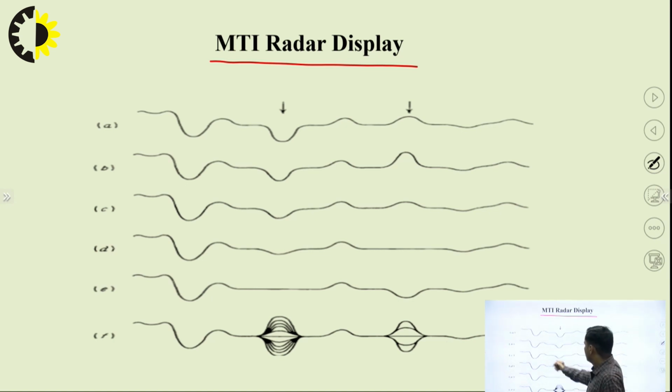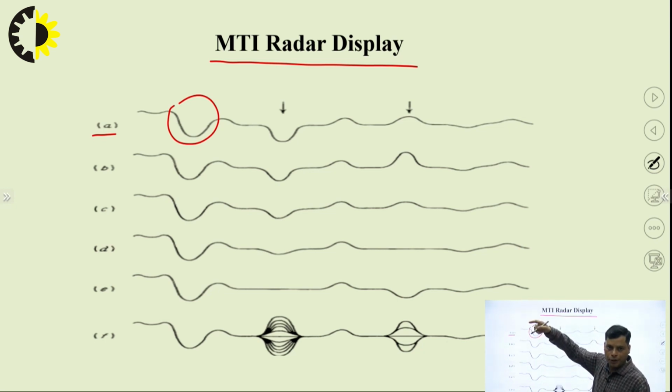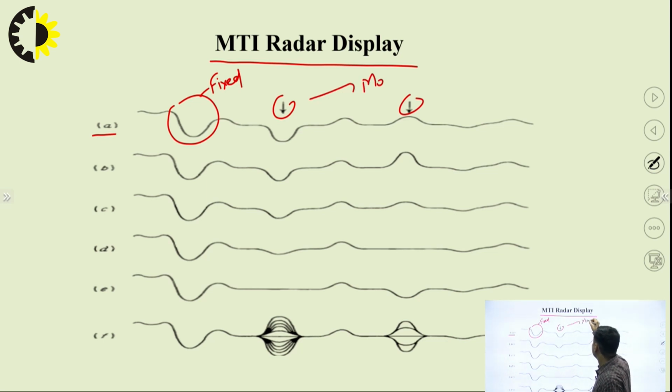In figure A, the change in amplitude will give the information regarding the fixed target, and the position shown by the two arrows, this one and this one, is for the moving target.